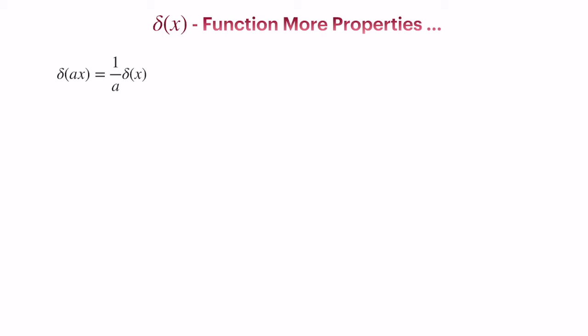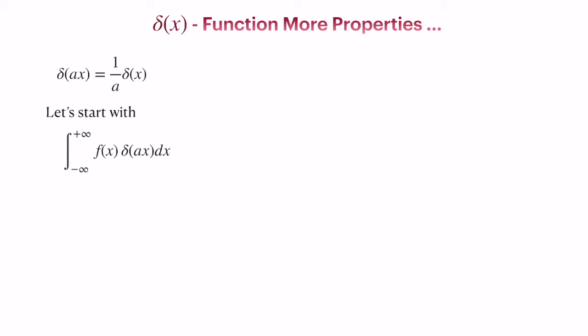Now there comes another interesting property, that is delta of a times x. You simply scale the variable, and then what you get is 1 by a times delta of x. This might look somewhat strange, why it should be multiplied by 1 by a. The reason is fairly straightforward.